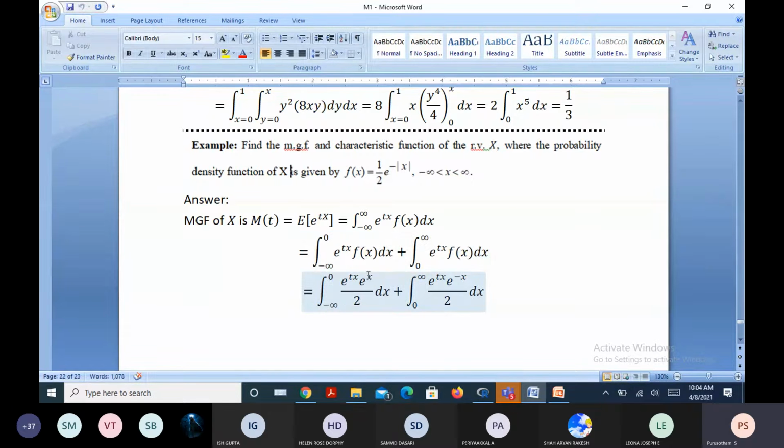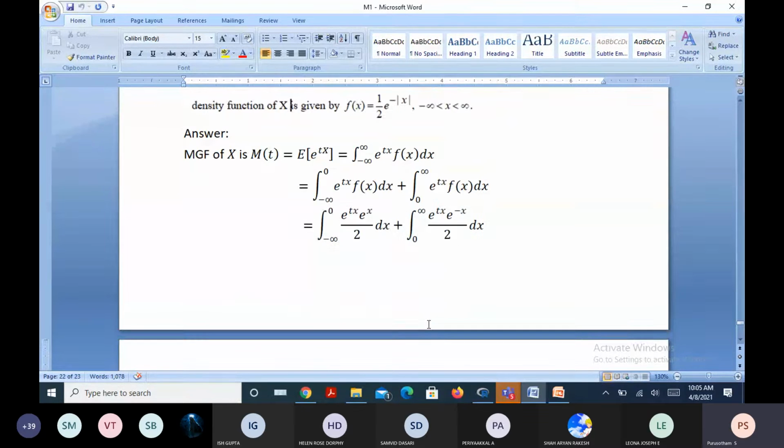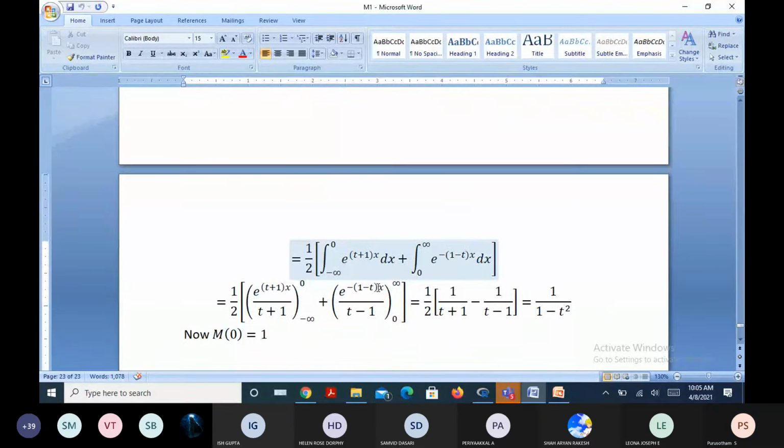Then we substituted the appropriate f of x function, integrated, and substituted the limits. After simplifying, we got M of t as 1 over 1 minus t square, right? Till this you noted down in the last class, I think, right?